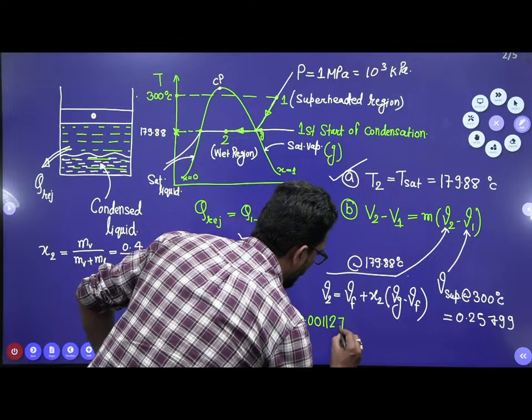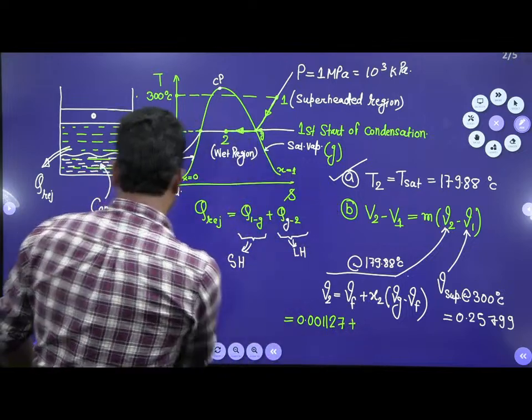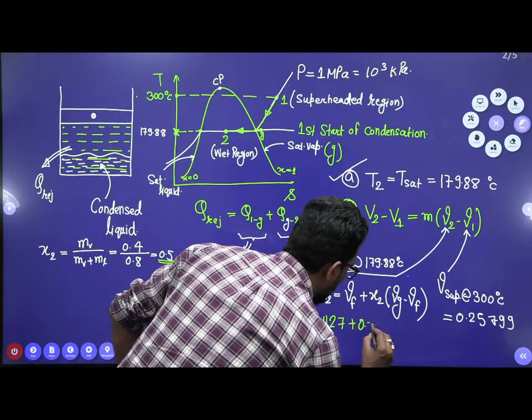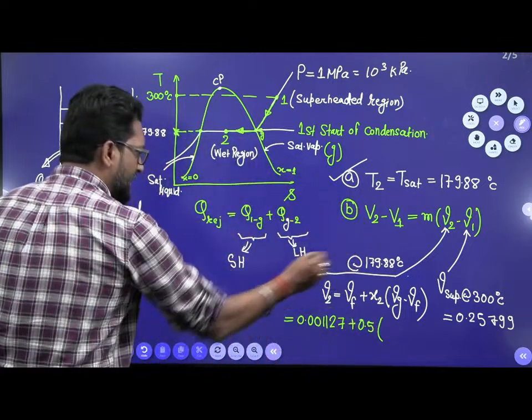This is Vf plus X2, and X2 is 0.5. What is Vg at this temperature?